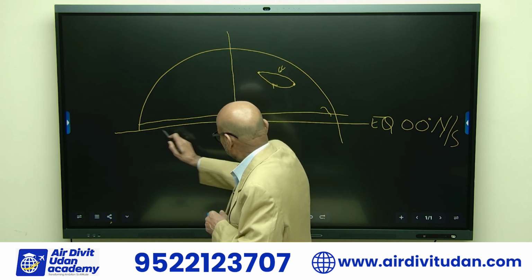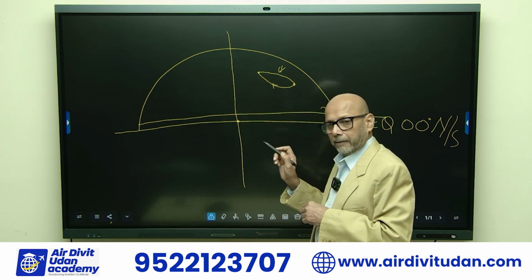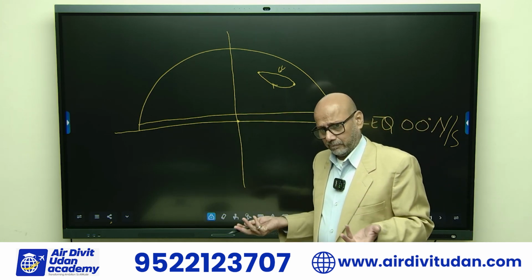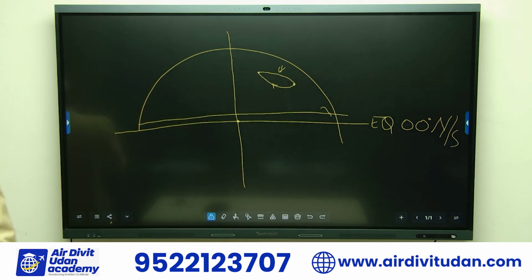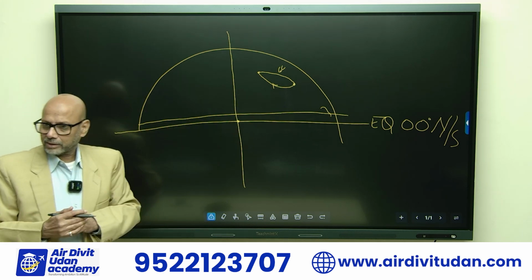So this is the equator, this is a small circle which is called the parallel of latitude. Parallel of latitude is the same thing. The English people have done this their own way, isn't it? So parallel, why? Because it's parallel to the equator. That's why we call it parallel.